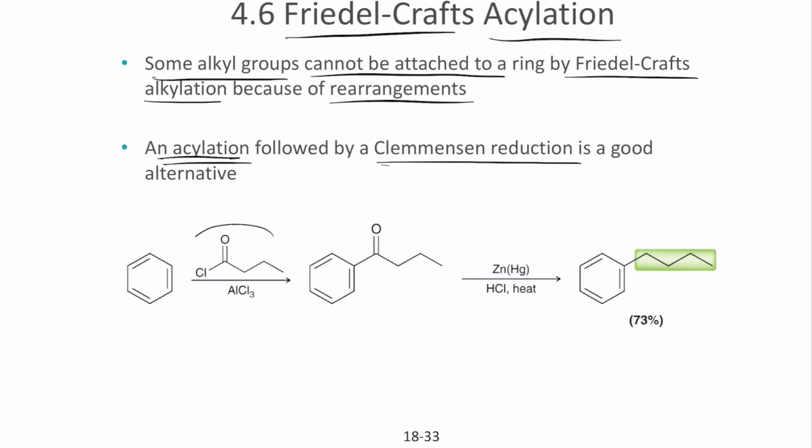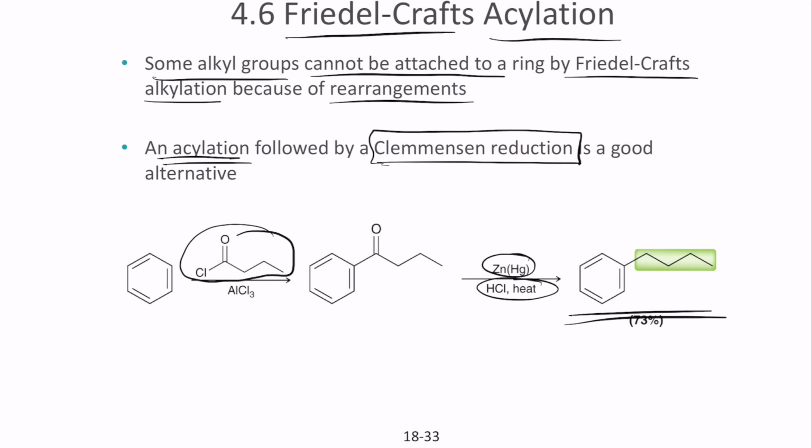For example, when you take the compound that we are using here and attach it, when you further reduce it in the presence of amalgamated zinc and HCl, it finally forms a primary bonded structure without any hydride shift. So this is called Clemmensen reduction. So what we do here, in place of Friedel-Crafts alkylation, to overcome the problems that we saw in alkylation, is first do acylation and then do Clemmensen reduction to finally create the compound without any rearrangement.